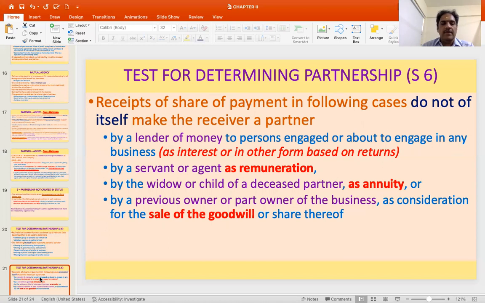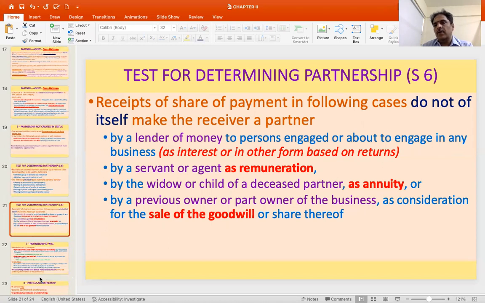So a business has been continuing, that has been taken over by a new set of partners, and as a share of goodwill, instead of paying him a lump sum amount, you are paying him something. That does not make the person a partner of the firm. So these are some of the aspects relating to partnership.